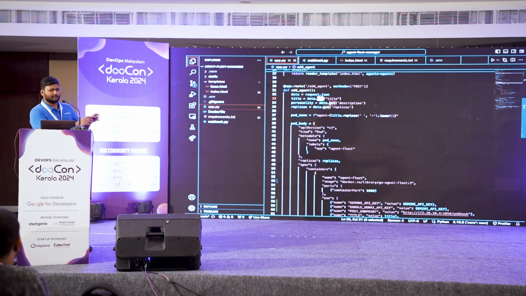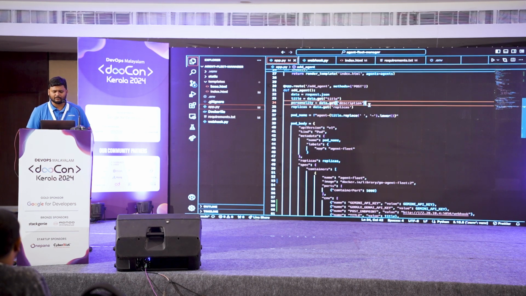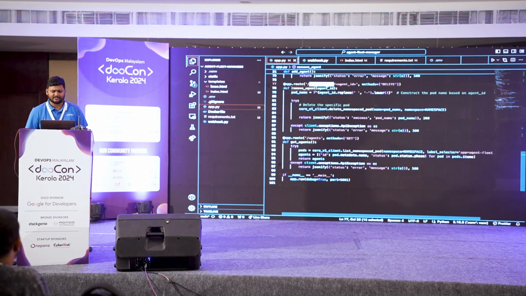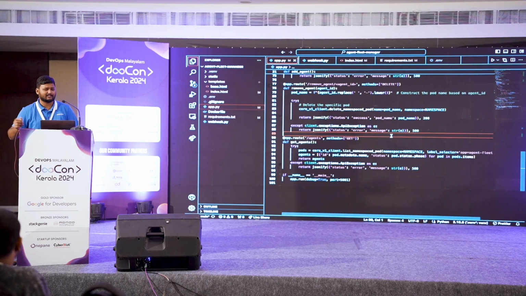So I'm going to submit a form, and it takes that particular input. So add agent, and obviously there are APIs to remove agent and list the agents, as expected from any CRUD-based application. Fleet Manager is definitely going to be a CRUD.